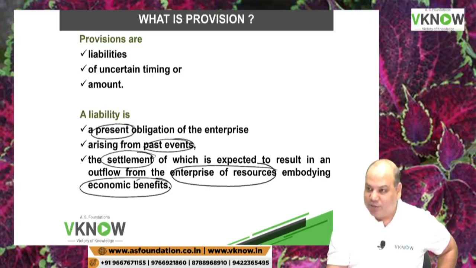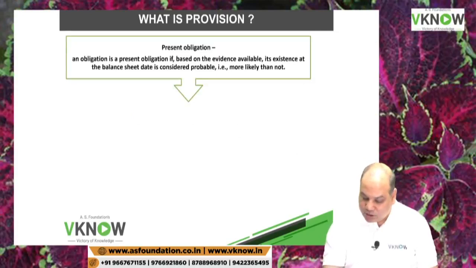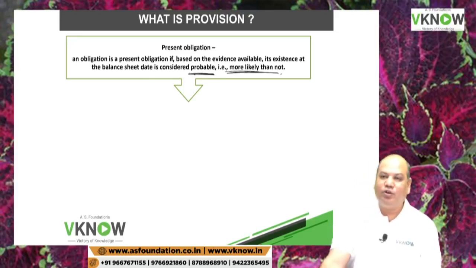If it is not a liability, it is not a provision. So now your question is, what is present obligation? Present obligation means an obligation is a present obligation if based on the evidence available, its existence at the balance sheet date is considered probable, that is more likely than not.